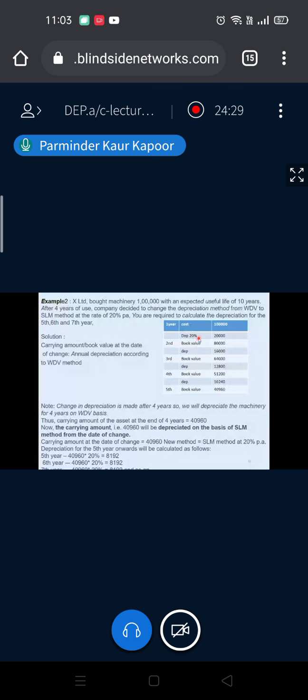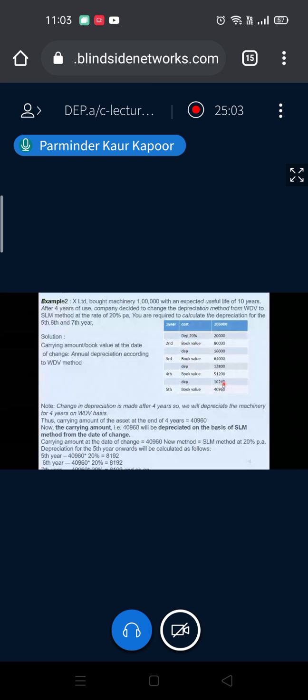First year cost 1 lakh, 20% depreciation 20,000, book value 80,000. Again 20%, 16,000, book value 64,000. Again 20% of 64,000, this is the third year. Fourth year, again 20% of 51,200, 10,240. So the book value at the end of the 4th year, or in the beginning of the 5th year, is 40,960. Fine. This is your book value after charging depreciation as per WDV.